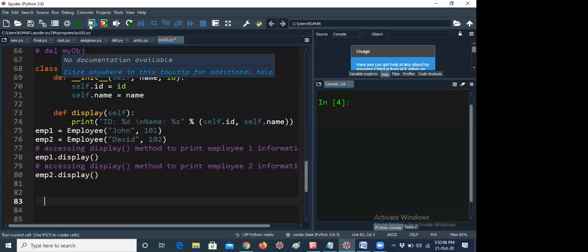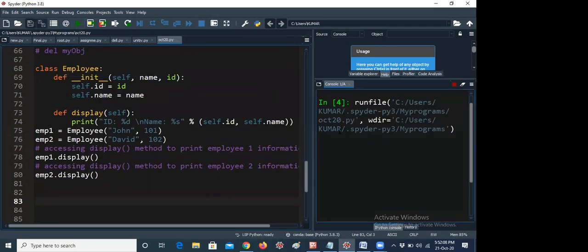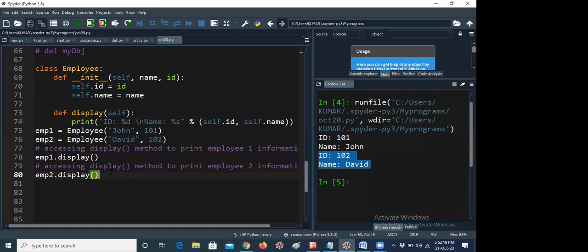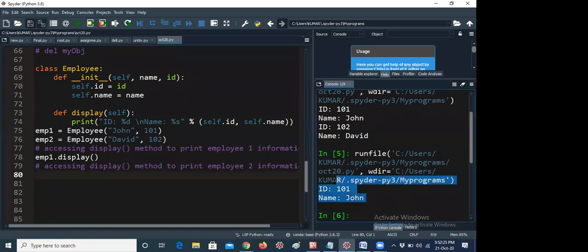So these are some three concepts. Please guys listen carefully. The first time, if I'm giving employee1, I'm getting ID 101, name John. And after that, employee2's display method gets 102, name David. If I'm removing this method, it will not affect anything. This is an extra parameter. It is getting only one ID 101, name John. If I call employee2.display also, then it will be displayed. That's all. If I'm giving emp1.display, it is executing the print statement.